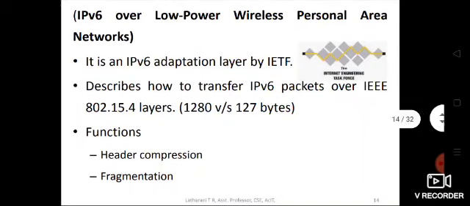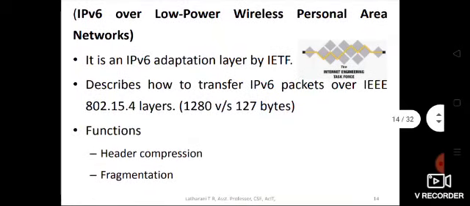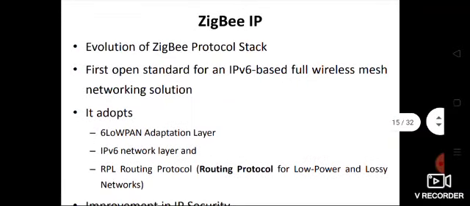That header needs to be compressed in order to reduce the size of the MTU, and also the large payload has to be fragmented, divided into 127 bytes. That is taken care of by 6LoWPAN. It stands for IPv6 over Low Power Wireless Personal Area Network. It is an important topic.